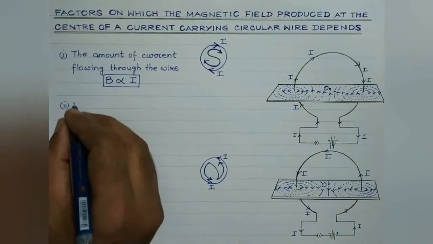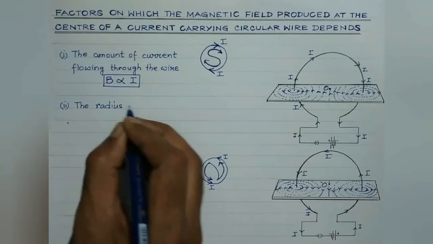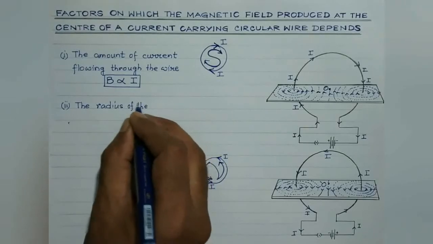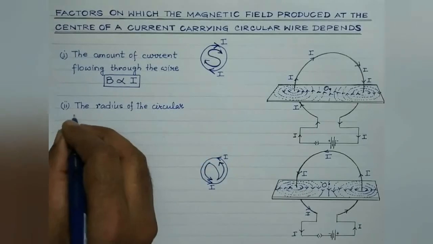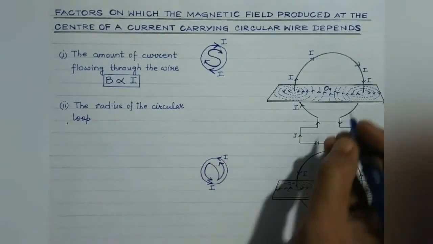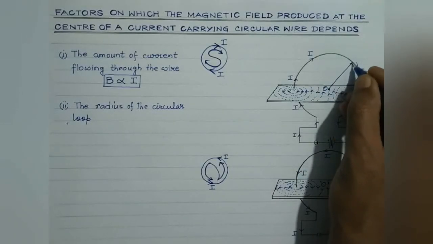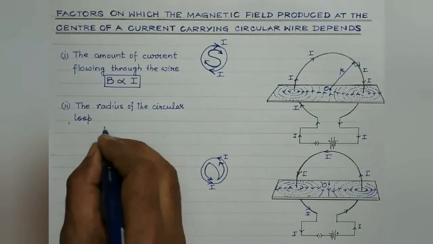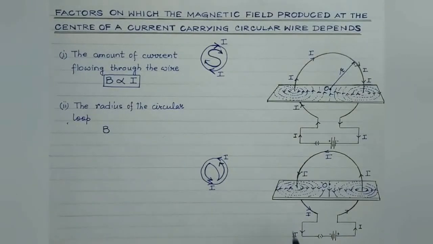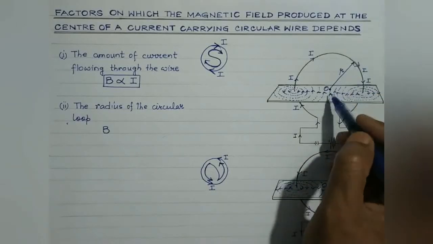Second, students, it is also found to depend on the radius of the circular loop. Suppose the radius is r. This is suppose the radius which is r, right? In that case, it is found that the strength of the magnetic field, that is B, at the center of the current carrying circular wire is inversely proportional to the radius.